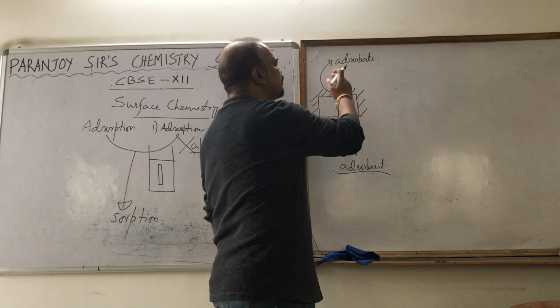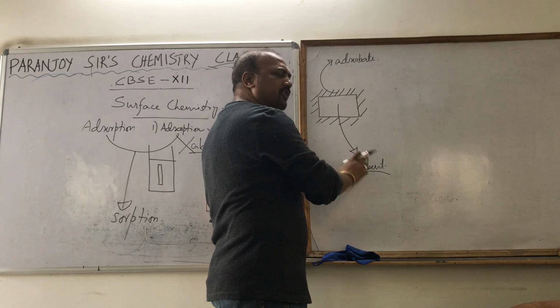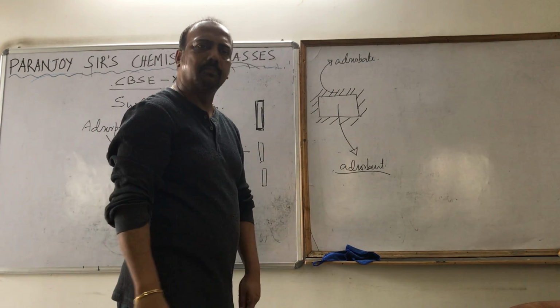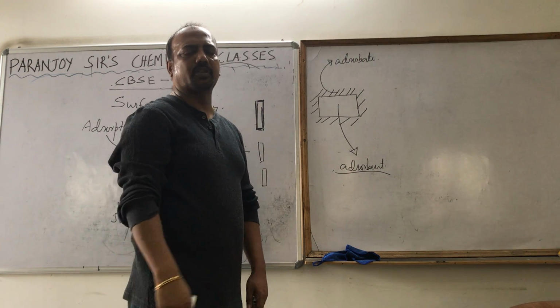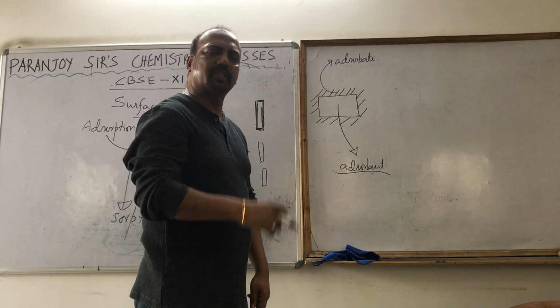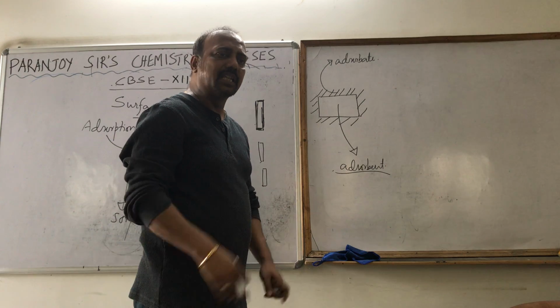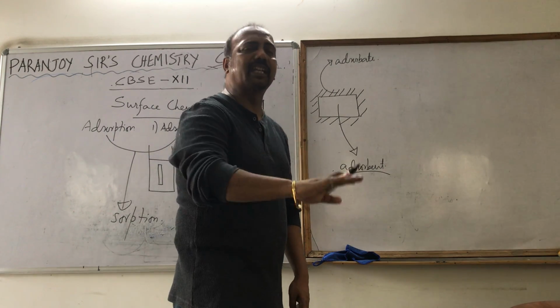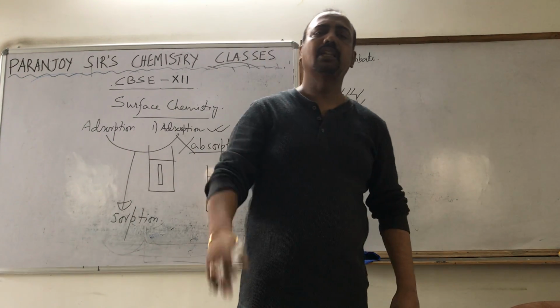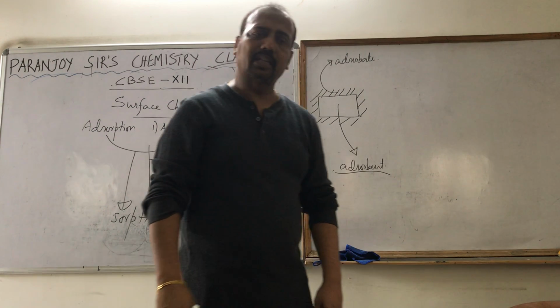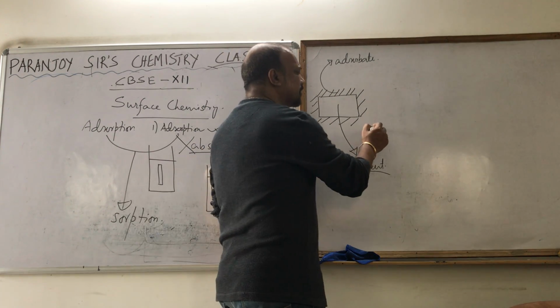We can remove the adsorbate from the surface of the adsorbent by some physical process, or by some chemical process.